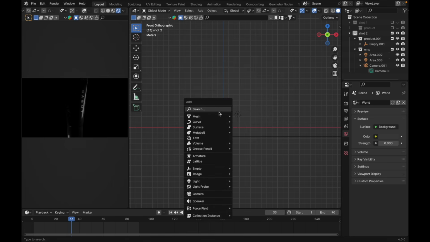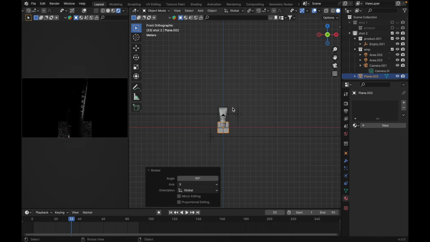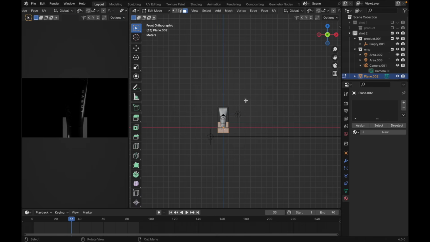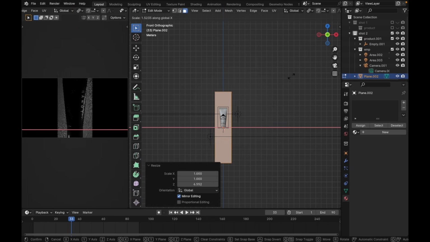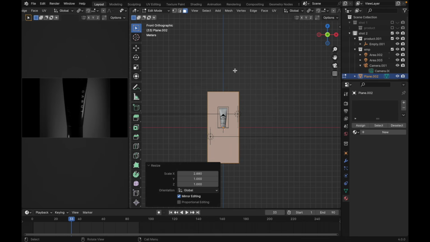Press Shift A, mesh, add a plane, press R X 90 degrees, go to the right view, press G Y, just put it here, tab to edit mode, press S Z, scale it on the Z axis like this, and on the X axis, maybe just like this. Press Ctrl R, add a loop cut here, just click here, and make like 10 cuts, I guess.